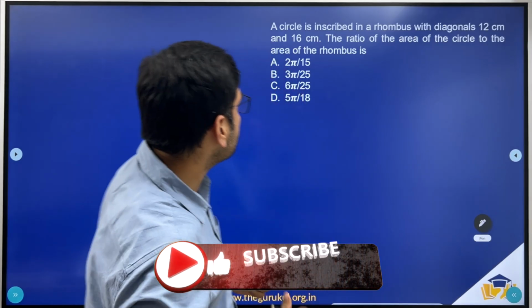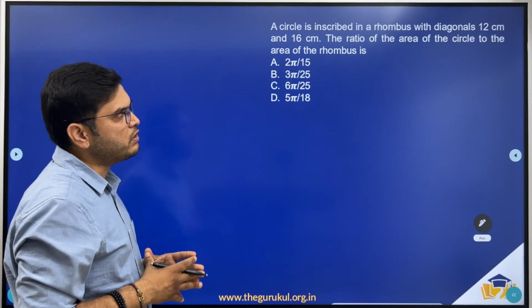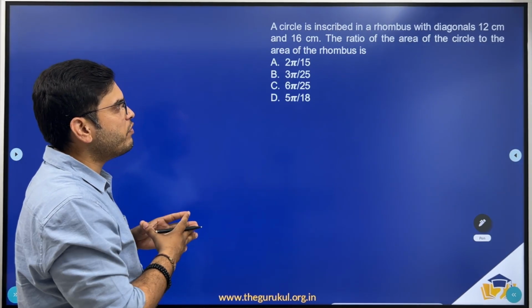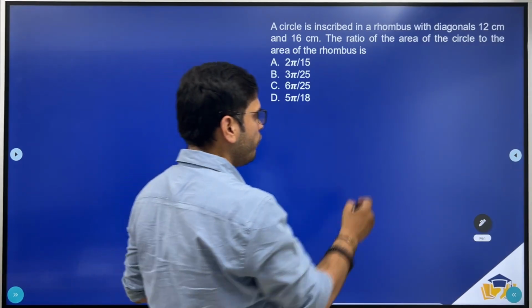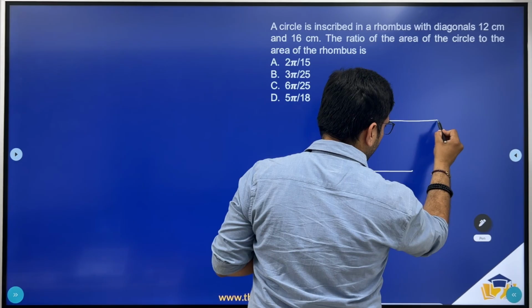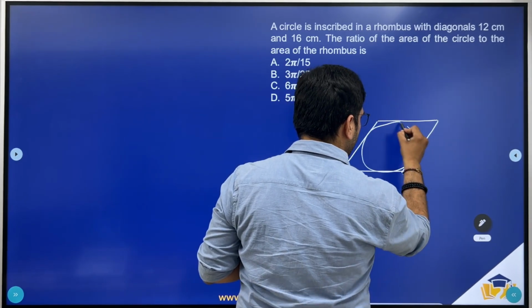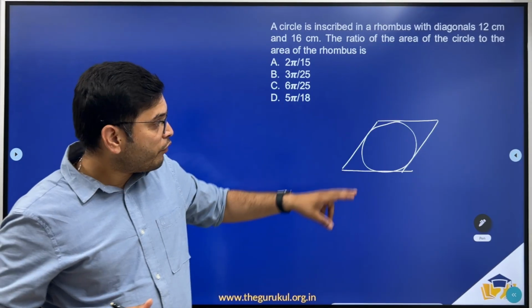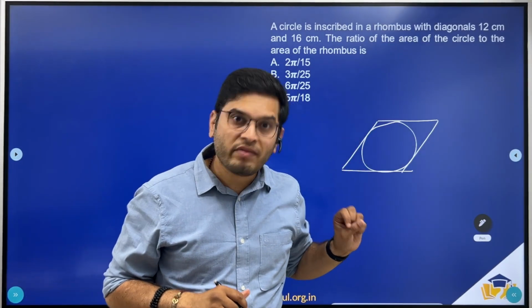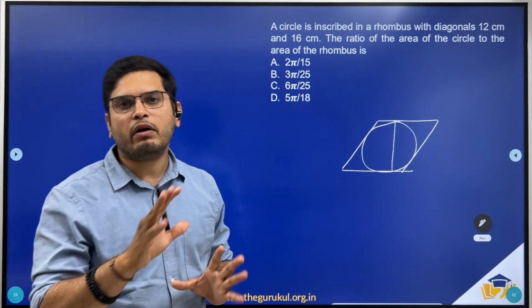Now coming to the last question, a circle is inscribed in a rhombus with diagonals 12 centimeter and 16 centimeter. The ratio of the area of the circle to the area of the rhombus is. So we have a rhombus and a circle is inscribed in the rhombus. Now the meaning of the circle being inscribed in the rhombus is that the height of the rhombus will be nothing but the diameter of the circle.